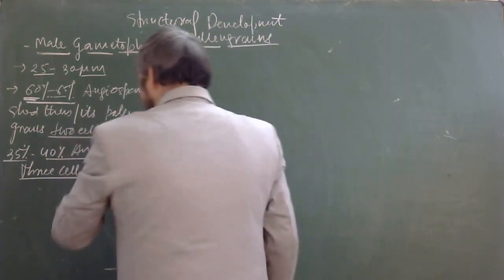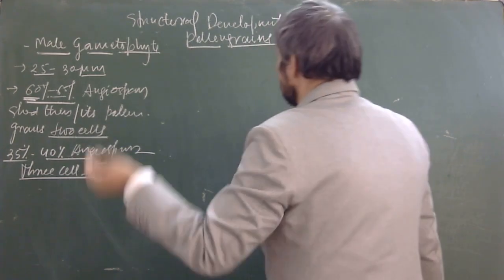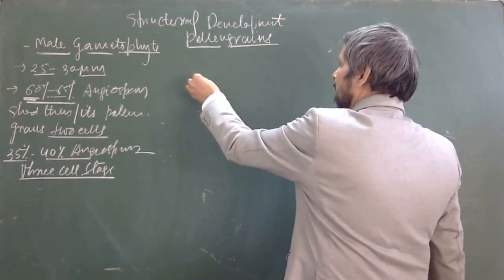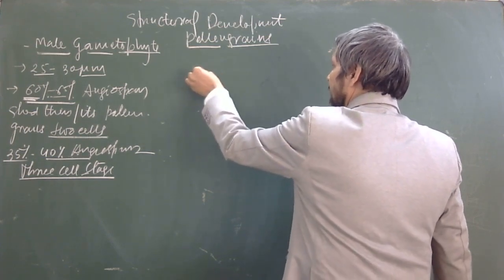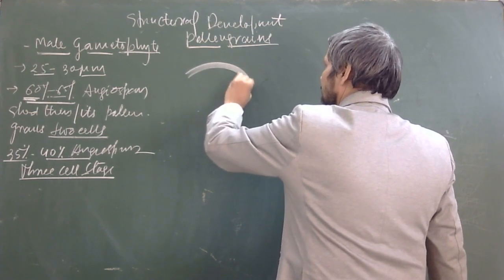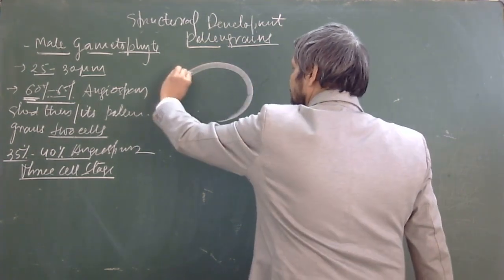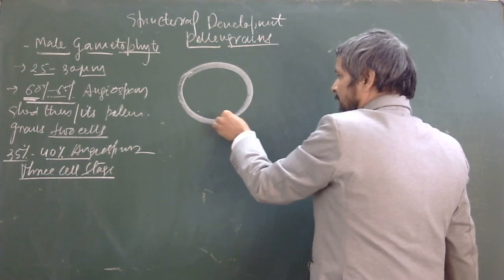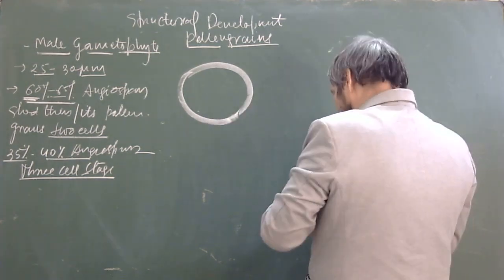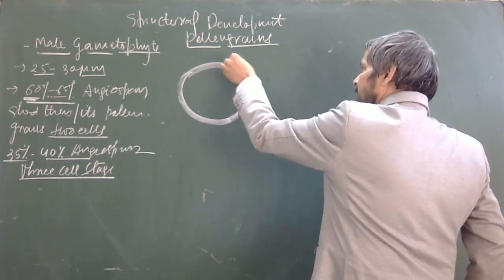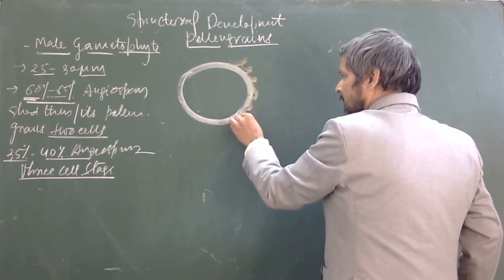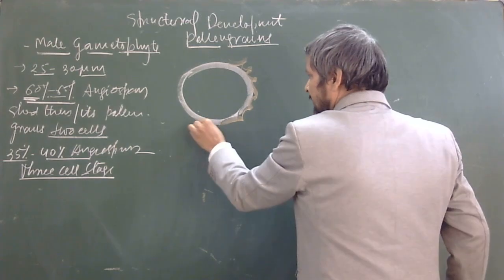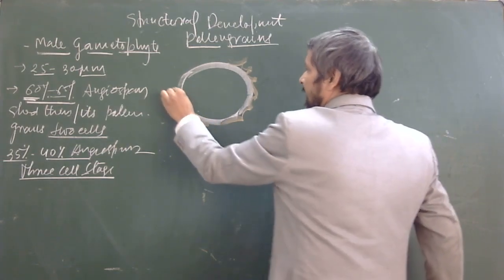Now, what is the structure? Pollen grains are always covered by two layers. This is the first layer, and outside this first layer we can draw a structure like this one.